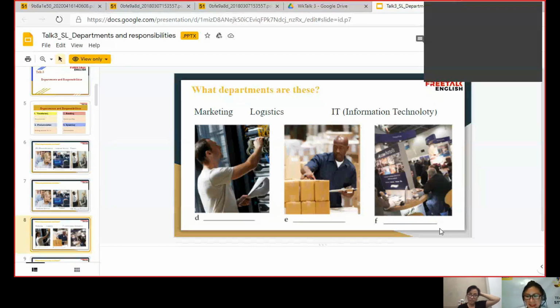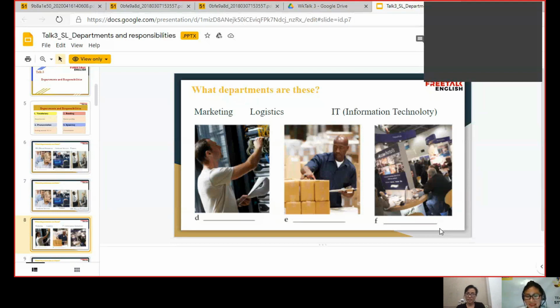Because it looks like he is repairing something about the technology. He looks like he repairs something, right? Or he checks something, like circuits probably.